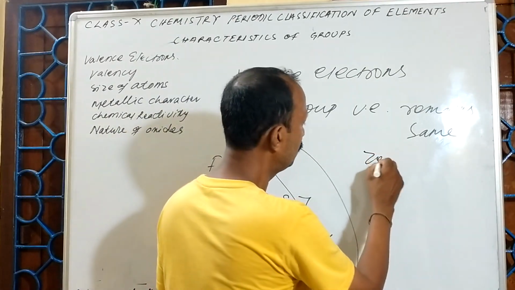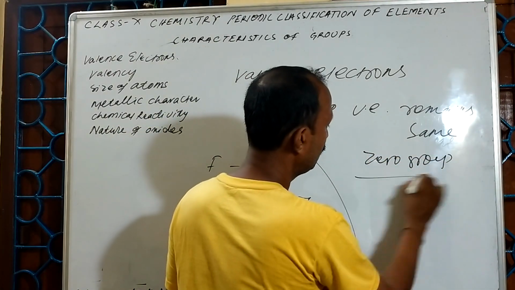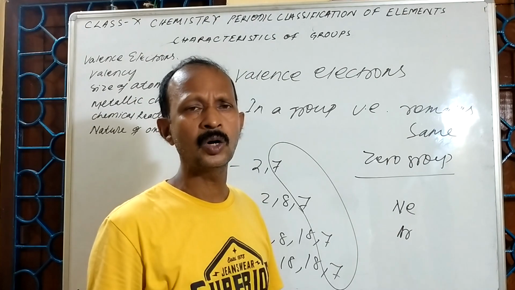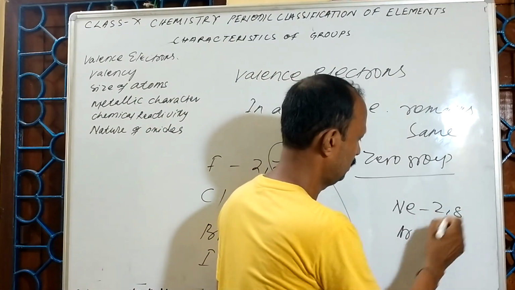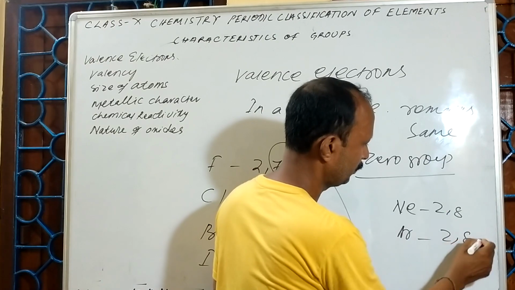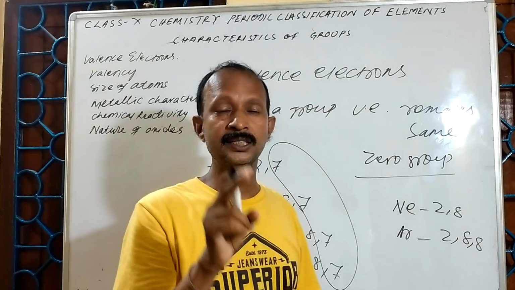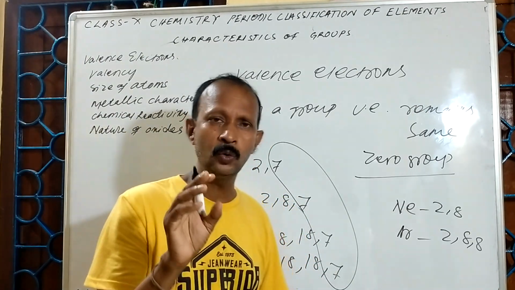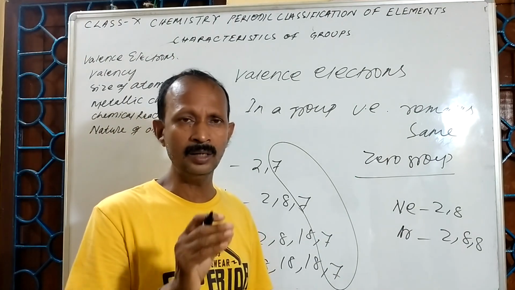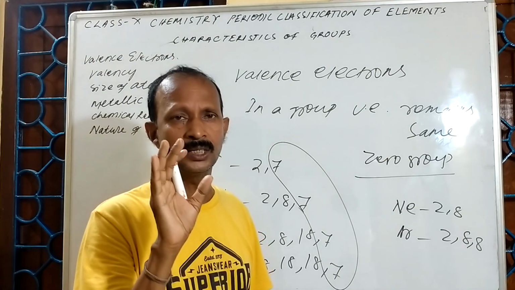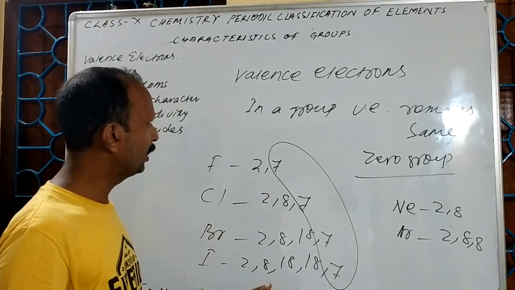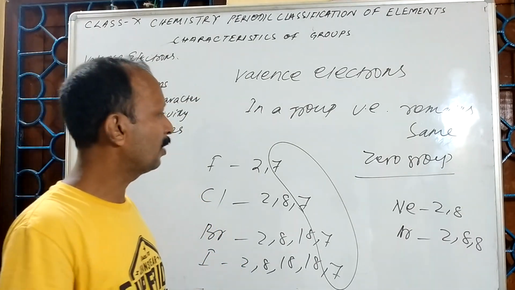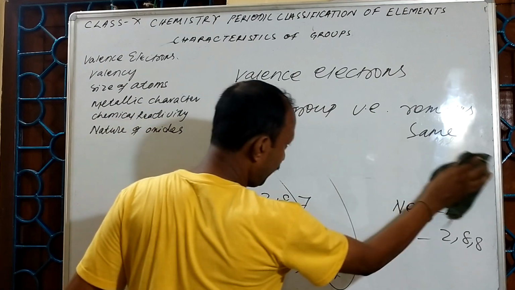If I go to the zero group elements like neon, argon, all contain 8 electrons in their outermost orbit. That means all have valence electrons 8, except helium, which contains only 2 electrons in the outermost orbit, because its maximum electron number is 2. So we found that whenever we move from top to bottom in a group, the number of valence electrons remains the same.